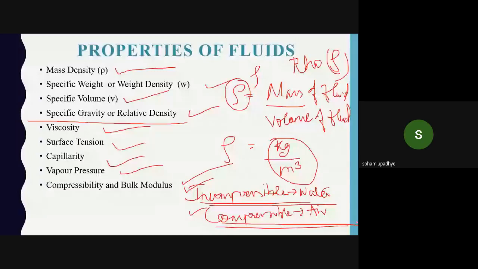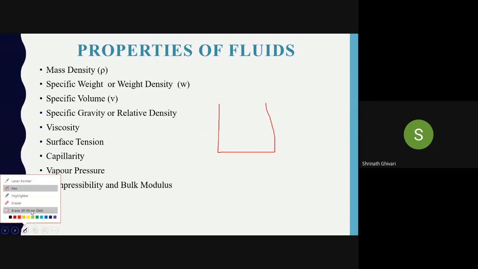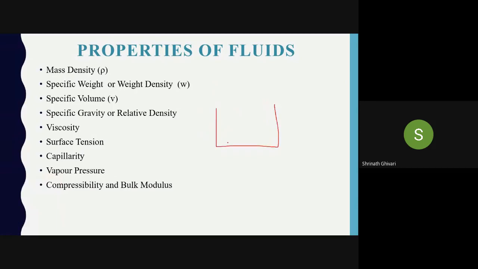As the substance gets compressed, the volume changes, in the compressible substance, like air. So what happens is, if I consider this to be a container which is filled with water, and I'm applying a pressure on this water.